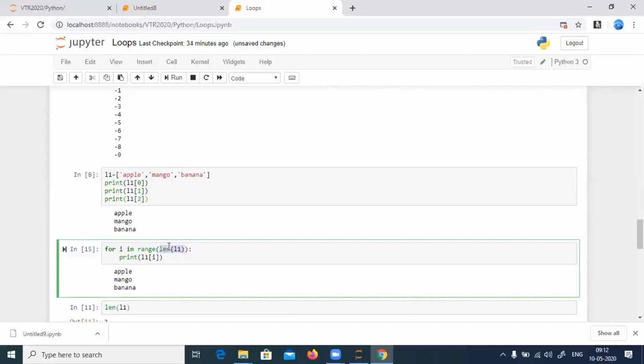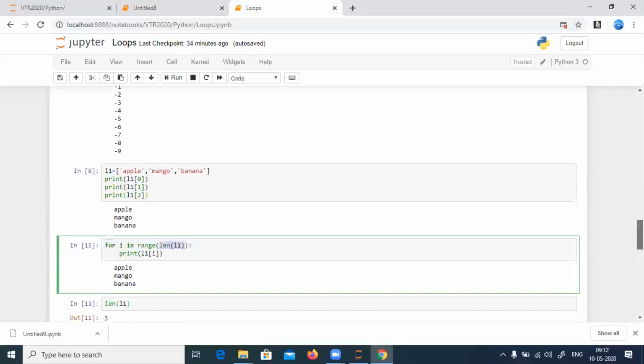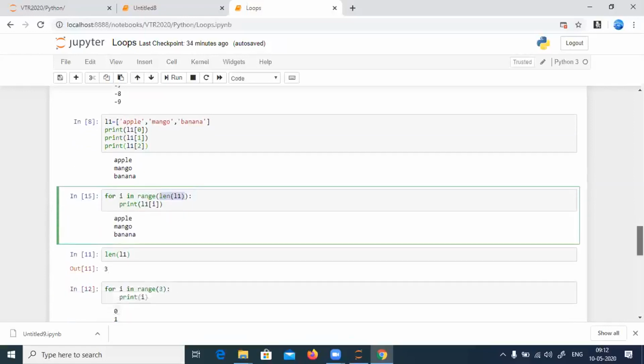Range of 3 will give me 0, 1 and 2. What I do is L1 of I. I would be 0 for the first time, then 1, then 2. So L1 of I is L1 of 0, L1 of 1, L1 of 2. L1 of 0 is apple, L1 of 1 is mango, L1 of 2 is banana. So that would be printed onto the screen. This is about using the range inside the loops.